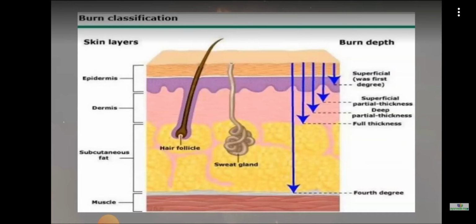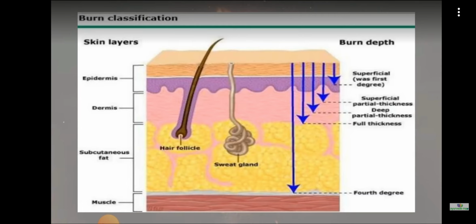Then next is about the classification of burns. Classification of burns depends on the thickness of the skin involved, that is, different layers: epidermis, dermis, subcutaneous fat, muscle, all these layers are there. Based on the layers involved, the burn is classified. The first classification is first degree. Here the epidermis, the topmost layer, looks red and painful. There will not be blister formation, and the burn will heal rapidly in 5 to 7 days without any complication like scarring.